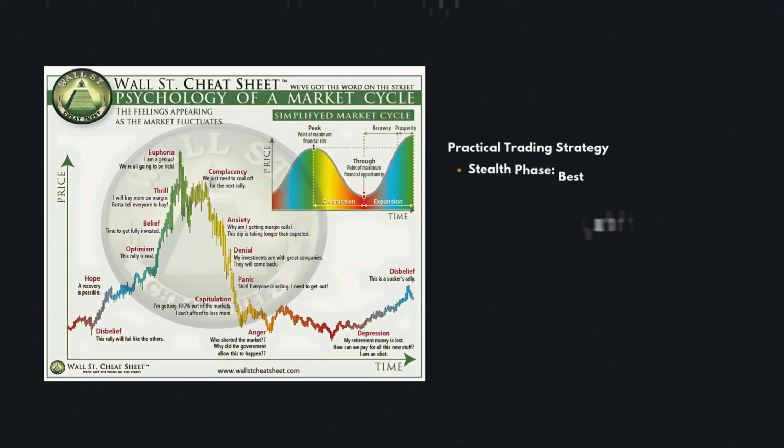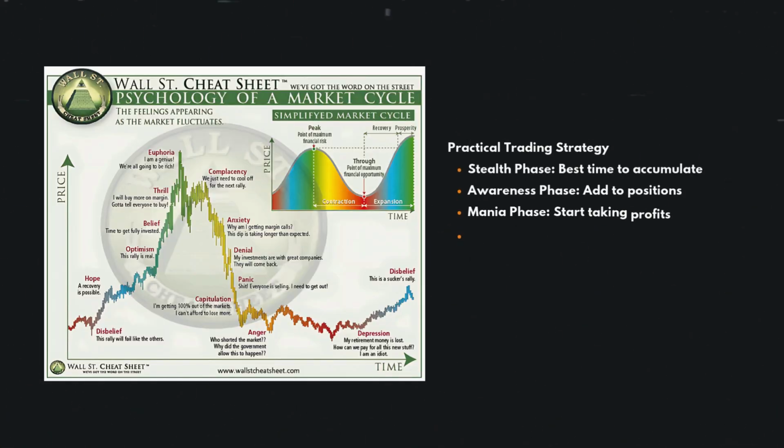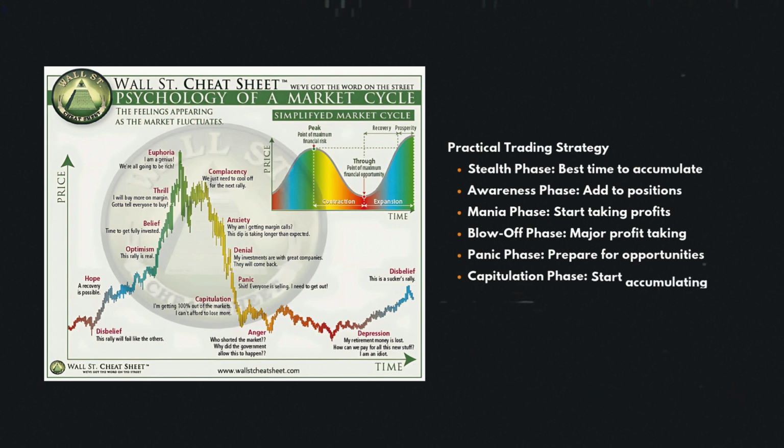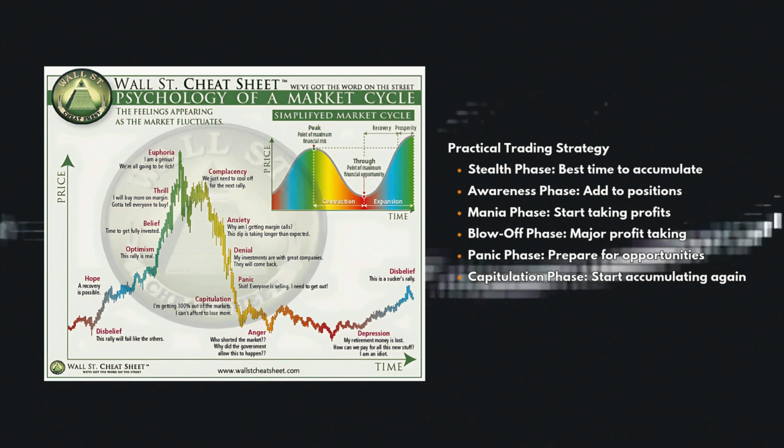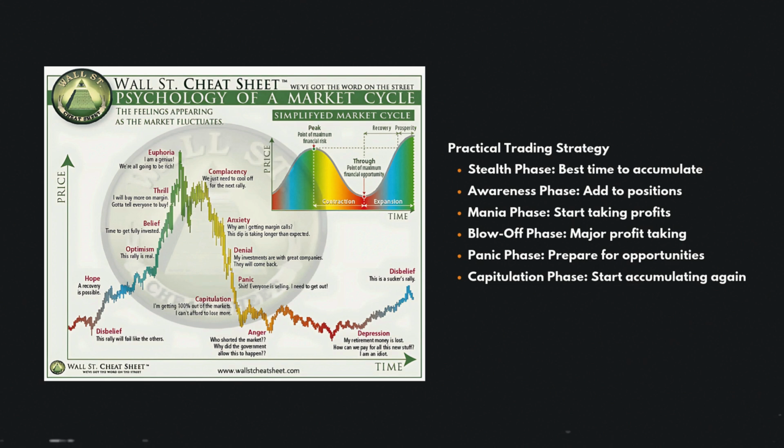Here's how to use these phases. The stealth phase is the best time to accumulate. The awareness phase is to add to positions. In the mania phase, start taking some profits. And as you start entering the blow off phase, start taking major profits. During the panic phase, prepare for opportunities, and the capitulation phase is when you start accumulating again. This is what the smart money does, and this is what we all should be doing.